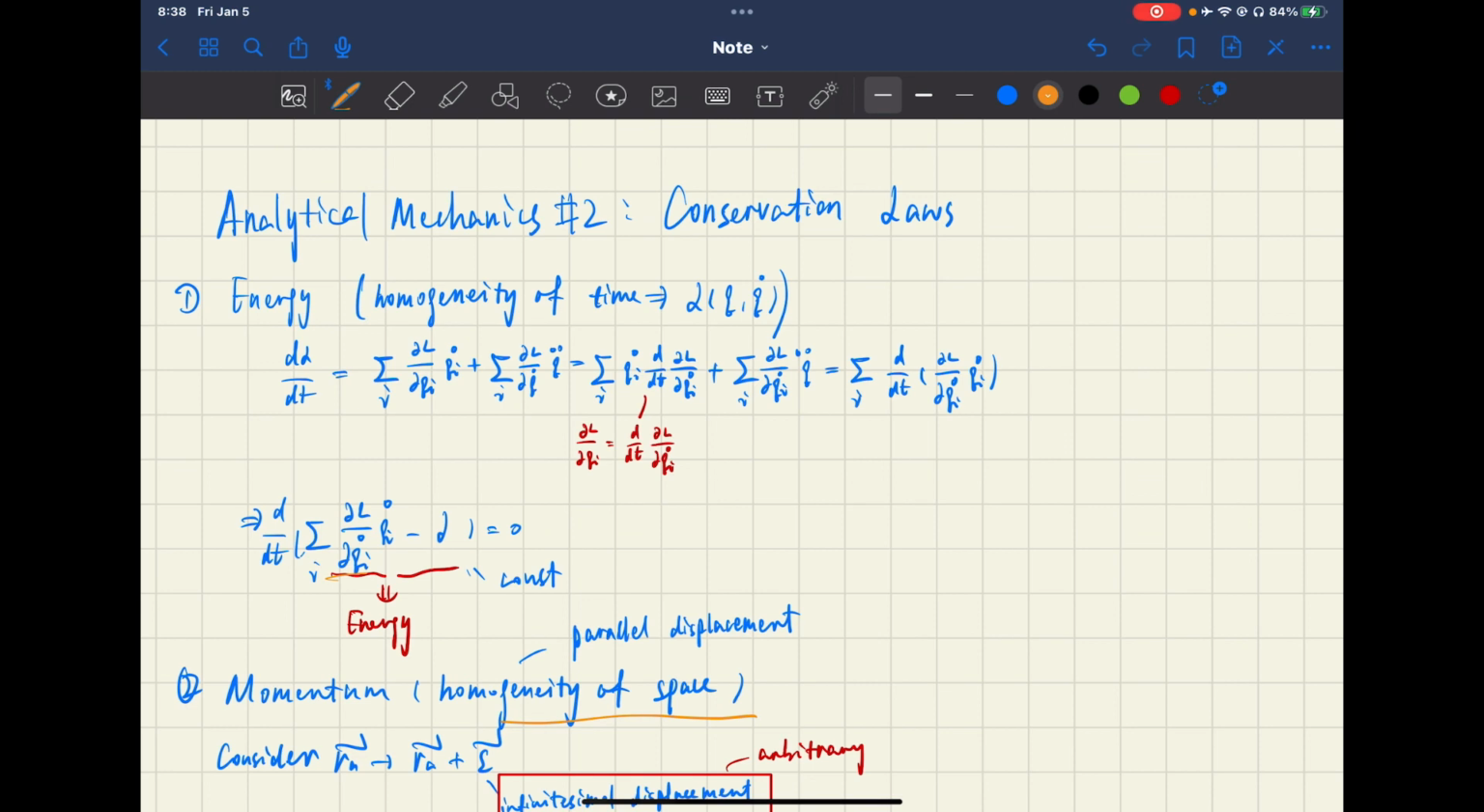So in this video, I'm going to talk about some very important conservation laws based on Lagrange's function, which we derived in the last video.